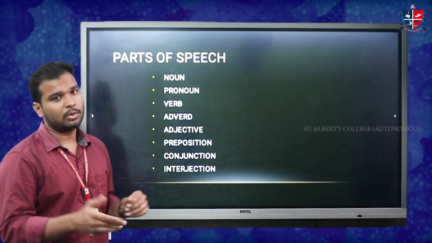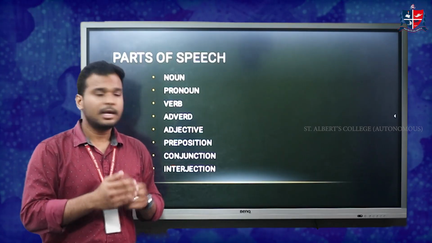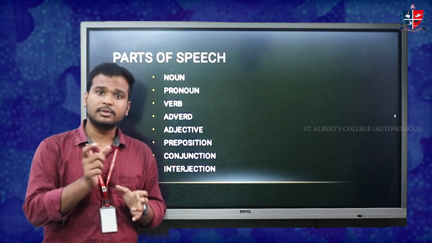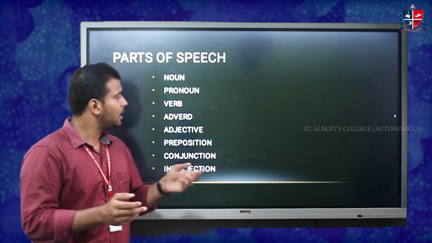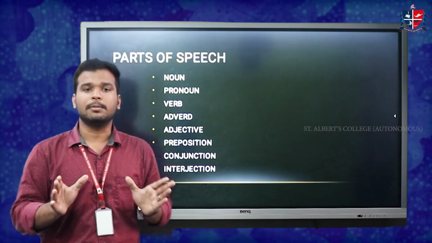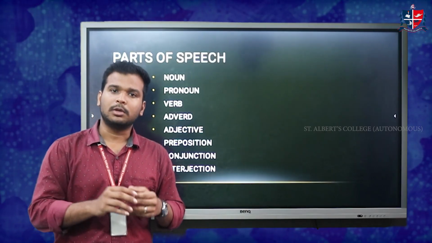So the first one was noun. What is noun? Naming words are called noun. Next we have pronoun. What is pronoun? Replacing words are called pronouns, and pronouns replaces nouns. Next we have verb. So what is verb? Verb is also very simple. Action words are called verbs.